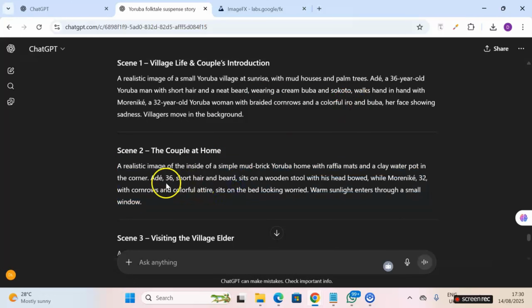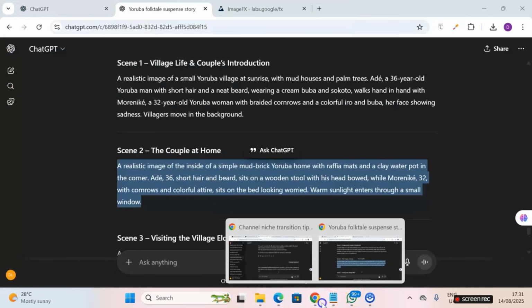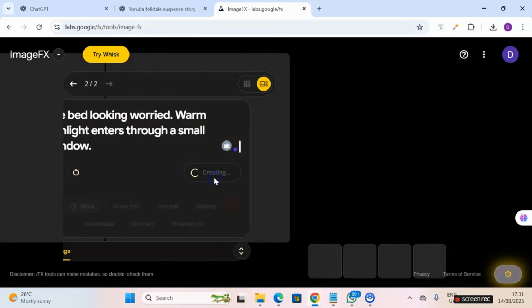If you don't mind them putting on the same dress, what we are trying to maintain is the consistency in terms of the resemblance. That's the resemblance of the characters. They have to resemble to some extent. Now let's try this without putting the dress code as seen here. Now let me just copy this prompt and then I come to ChatGPT. Then I go to ImageFX and paste it on create.